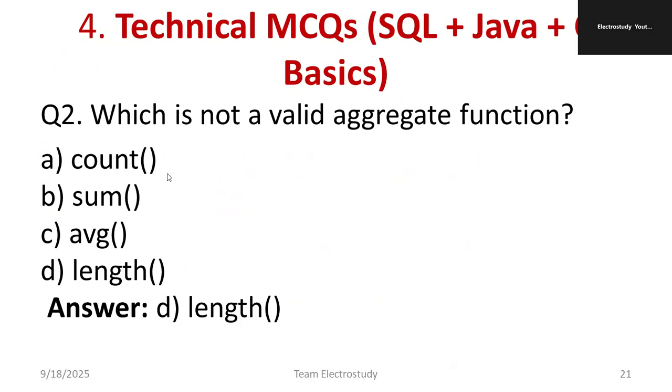Count, you will be getting the total items. Sum, you can calculate the total of items in a list or tuple or any other thing. Average also you can make out. Say like an aggregate or some total. But the length, you are not making an aggregate. It's not an aggregate function.